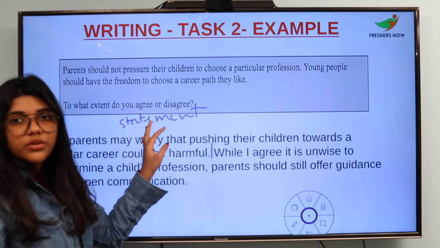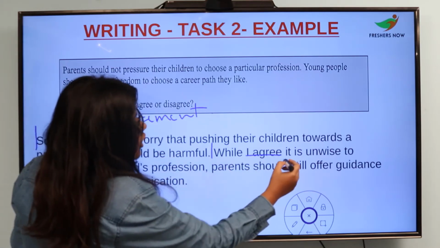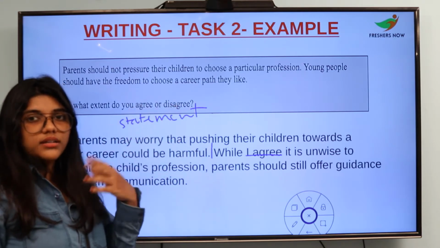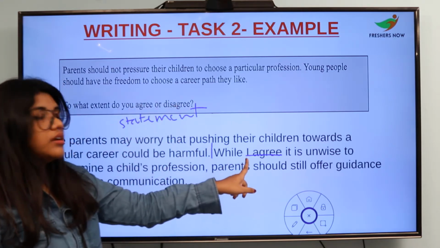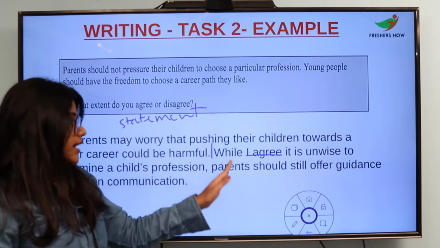This is a statement which is given. While I agree, you will be giving your point of view. As I have told you, you can choose either one and state your opinion. You can mention yourself in the essay and it is not a negative side.